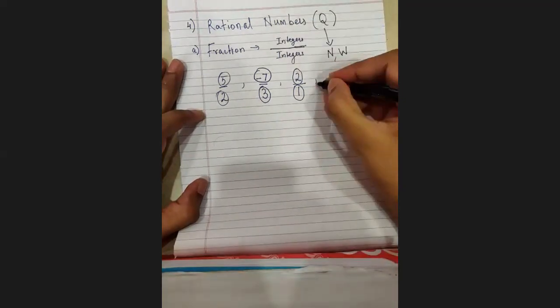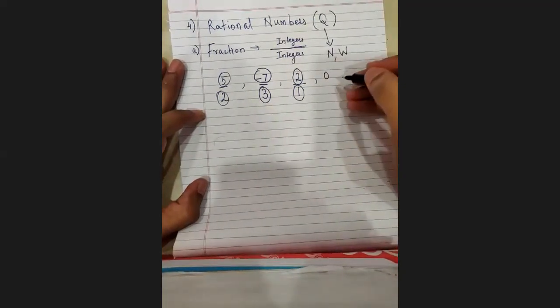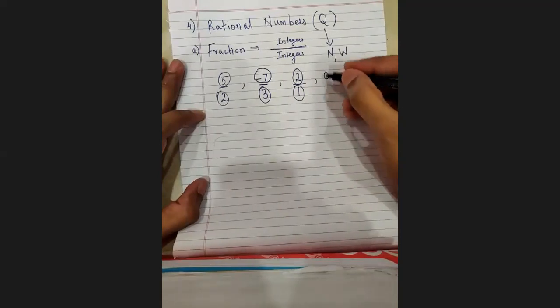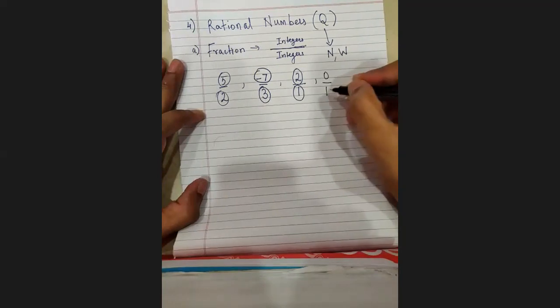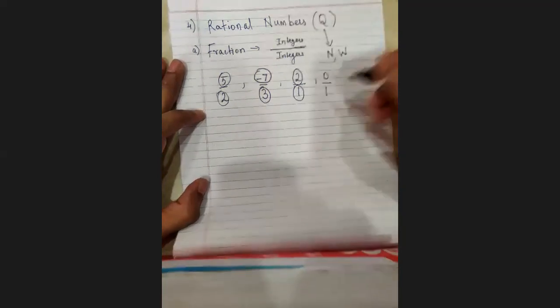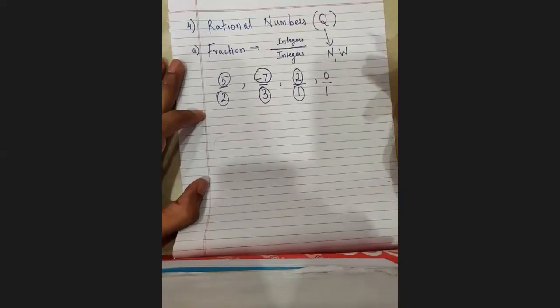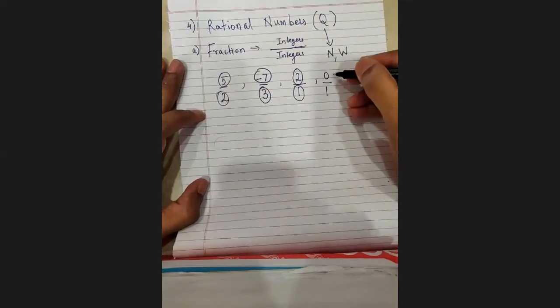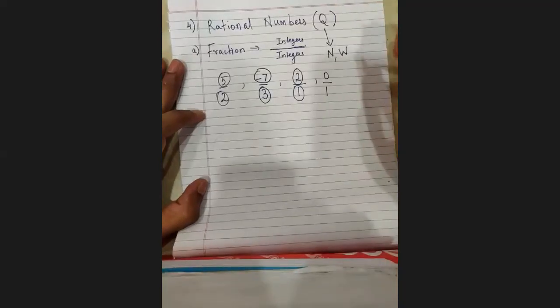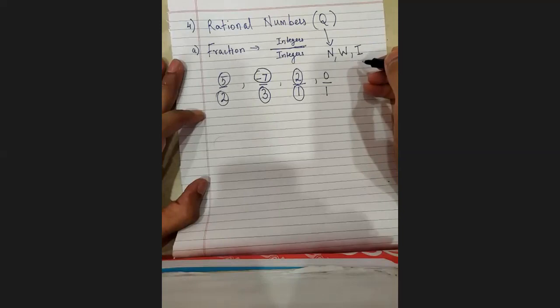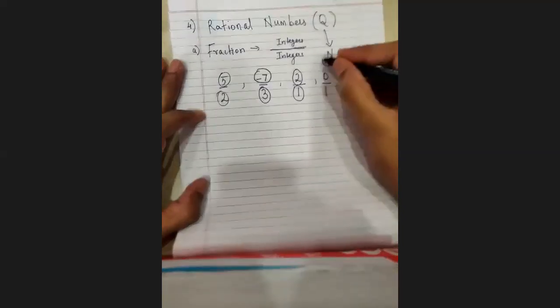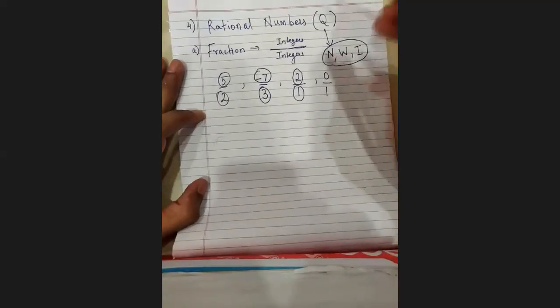If I have 0 with me, that's the only new thing apart from the natural numbers, right? Can I show 0 as a fraction? Yes, I can. The best part is, I need not write 1. I can write any number below because 0 upon anything is 0 only. So even 0 can look like a fraction, integer upon integer. So even whole numbers are rational numbers. Integers though definitely are rational numbers. So this is a very important thing to notice, that in rational numbers, natural, whole and integers all three will come.